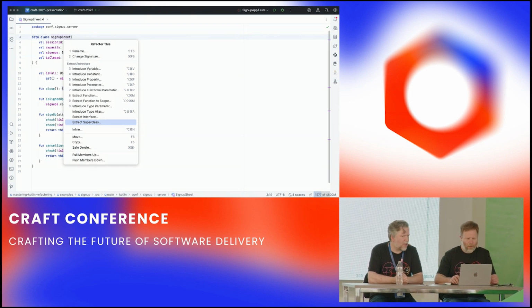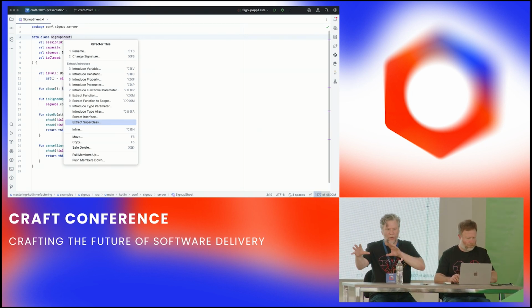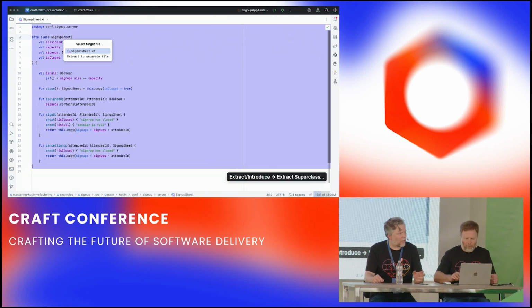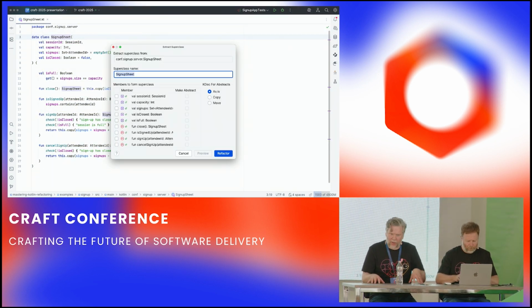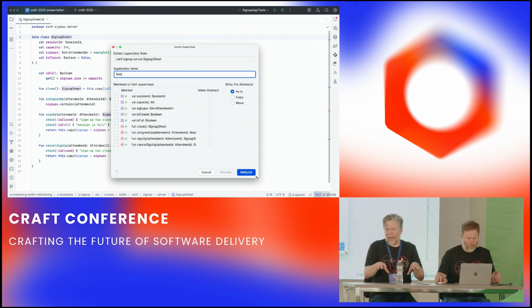Yeah. So the first thing we'll look at is that open-closed transition, right? So let's pull out a base class. Now, so we're going to put it in here. What I'd like to do is pull out the base class for sign-up sheet, and that's our new base class for sign-up sheet, leaving a subclass, a concrete class that holds the data and has the operations, and we'll split that into open and closed. So initially it'll be open-closed.